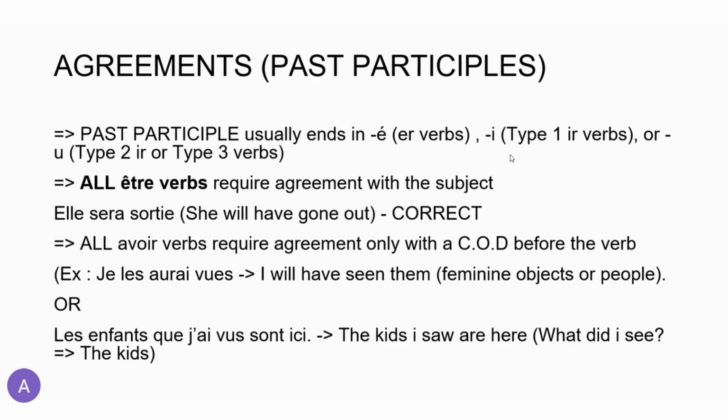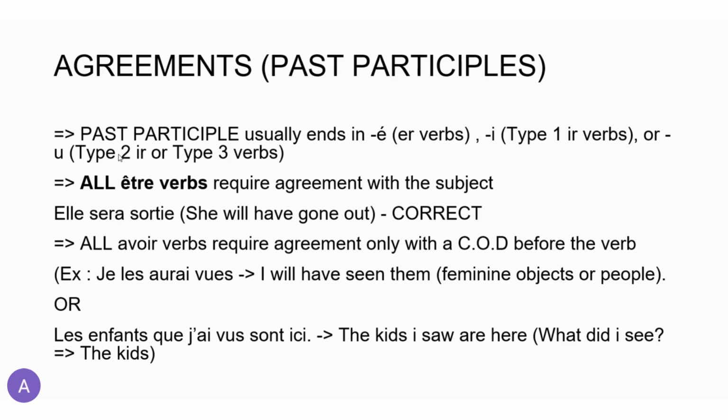Fini, réussi, and so on. Or if you're going to have type 2 IR verbs or type 3 verbs such as recevoir, reçu, and so on, you're going to have the ending u.